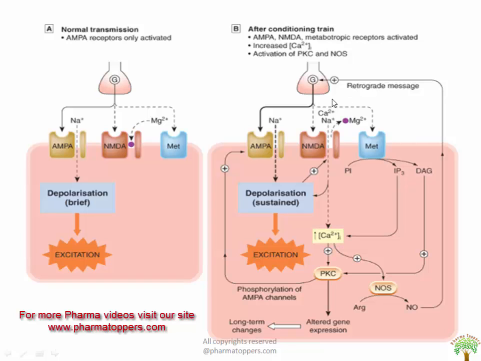So the calcium entry into the postsynaptic cell activates PKC, phospholipase and nitric oxide synthesis, resulting in the phosphorylation of the AMPA receptors initially during the induction phase, and is involved in the mechanism of potentiation. Later, during the maintenance phase, more AMPA receptors are recruited to the postsynaptic membrane as a result of altered receptor trafficking, and later still various other mediators or signaling pathways are activated, causing structural change and leading to a permanent increase in the number of synaptic contacts.